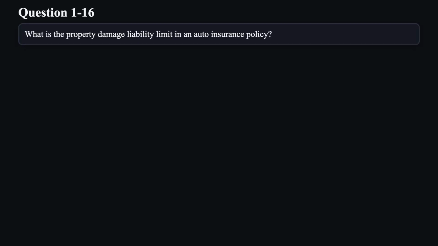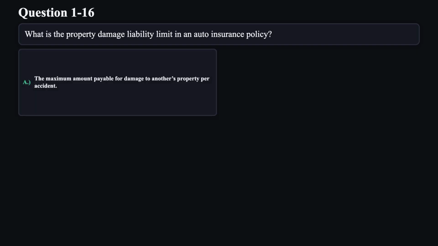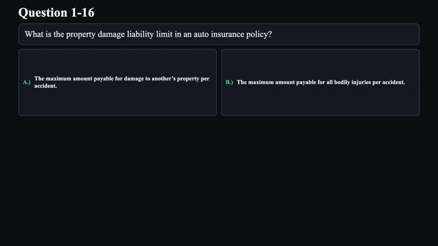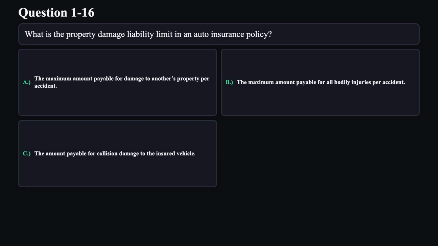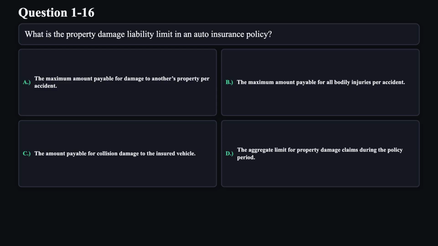Question 16. What is the property damage liability limit in an auto insurance policy? A. The maximum amount payable for damage to another's property per accident. B. The maximum amount payable for all bodily injuries per accident. C. The amount payable for collision damage to the insured vehicle. D. The aggregate limit for property damage claims during the policy period.